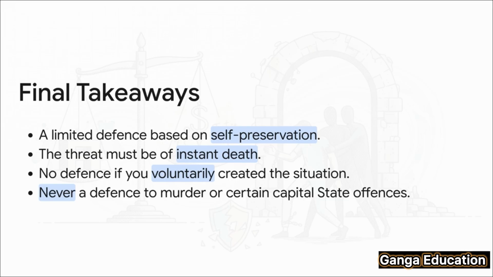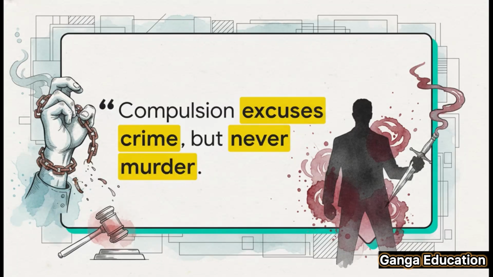If you put yourself in that situation, you can't claim duress. And fourth, remember the absolute bar. This defense can never be used to justify murder or capital offenses against the state. If there is just one sentence you take away from this entire explainer, let it be this one, because it perfectly sums up the entire philosophy of Section 32. Compulsion excuses crime, but never murder.